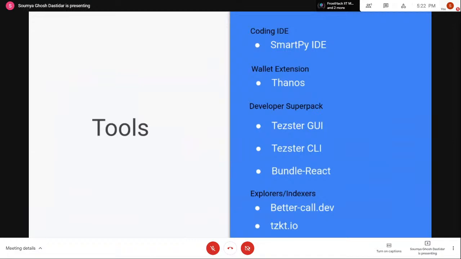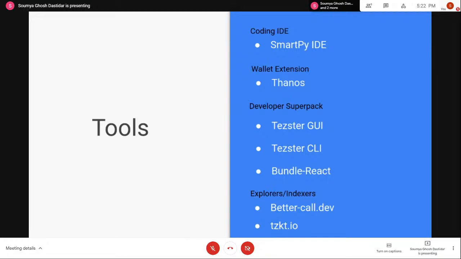Other tools include, obviously, the SmartPy IDE and the wallet extension, Thanos. We'll be using Thanos today. A wallet is basically how you connect to the blockchain network. If you are going to make any transaction or make a contract call, you have to use a wallet. That is why a wallet is required, and we'll be using Thanos today. There are other wallets like Galleon or Kukai, so there are different wallets that you can look into, but Thanos is pretty simple to use, and you can just install it as a browser plugin, and it'll work out of the box.